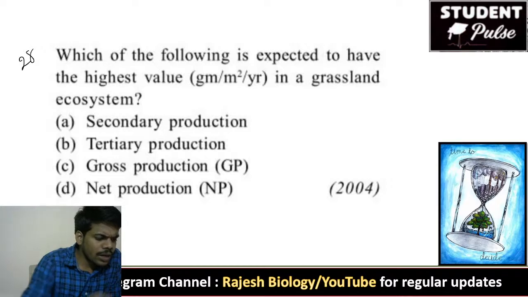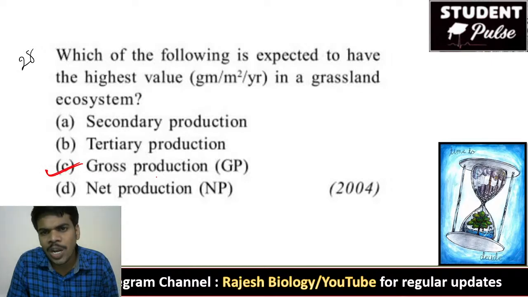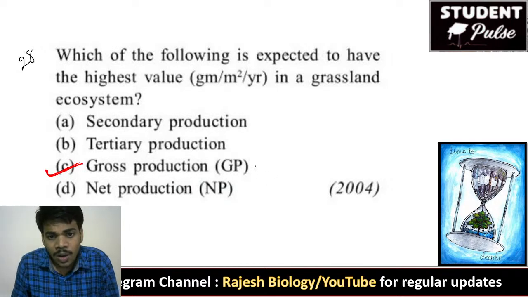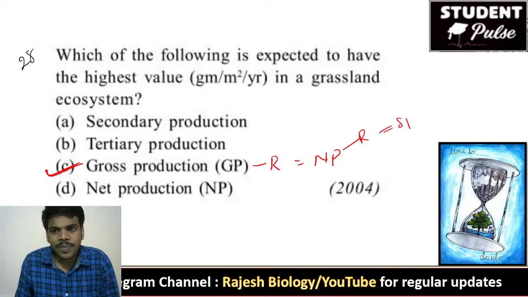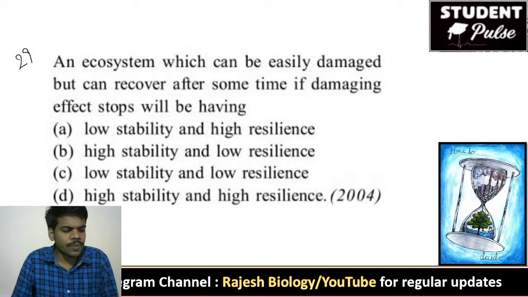Yes, very good. The right answer is Lokesh, what you said is right. Gross production is the highest value of energy in the ecosystem. Gross production minus respiration is equal to net production, NP. NP minus respiration of herbivore is secondary production, SP. SP minus their respiration is equal to TP, tertiary production. So the highest is gross primary production.